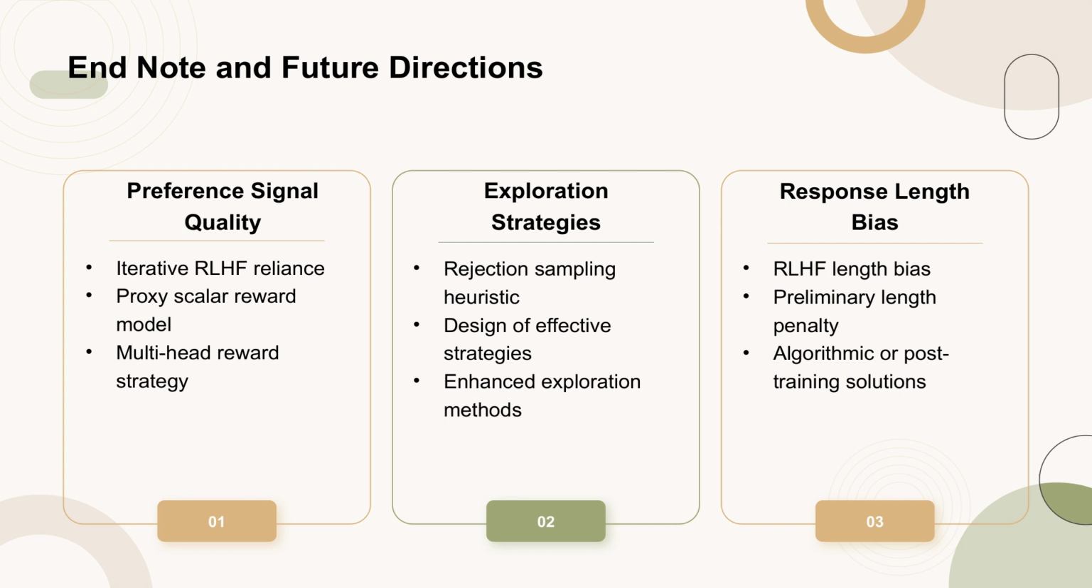In this report, the focus has been on the workflow of online iterative RLHF, which uses on-policy sampling and external preference signals. The model, Llama 3-8B-SFT-iterative-DPO-R, shows strong performance on benchmarks. However, there are several areas for future exploration. Firstly, the quality of the preference signal is crucial. Currently, a proxy scalar reward model is used, but exploring multi-head reward strategies could be beneficial. Secondly, while rejection sampling is effective, developing more advanced exploration strategies is an open challenge.